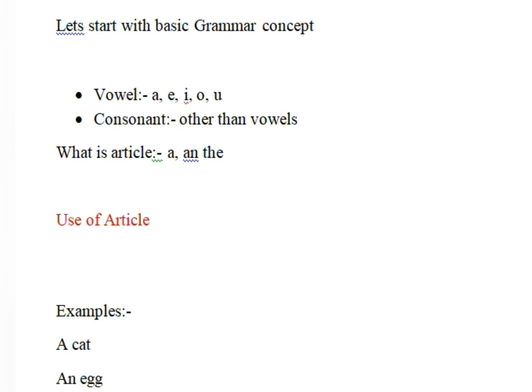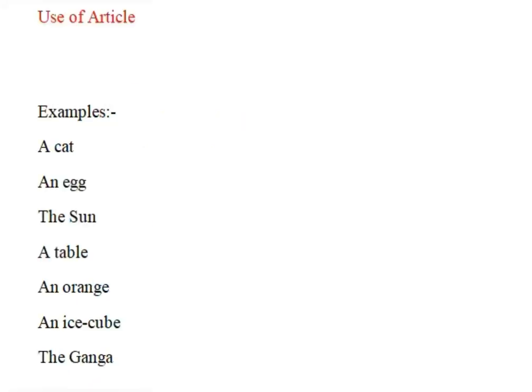What is an article? Whenever I ask any grown-up children what an article is, they always end up saying that an article is what we read in the newspaper. Yes, that is an article. But in English grammar, what is an article? A and the. In English grammar, articles are A and the. Just remember this, it will help you in the future. Okay, so let's move further to how to use articles.